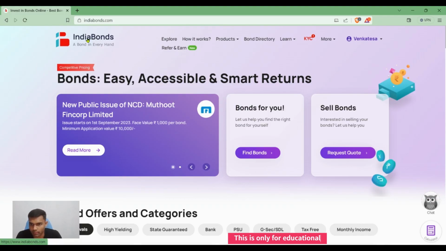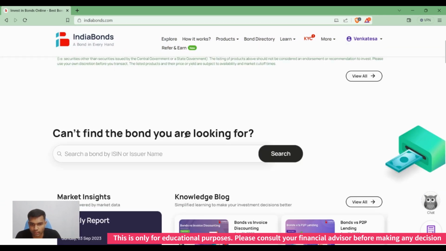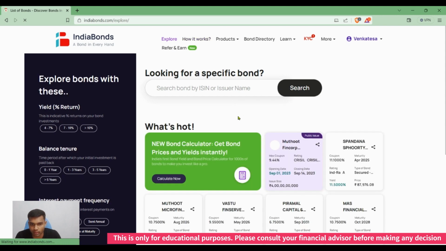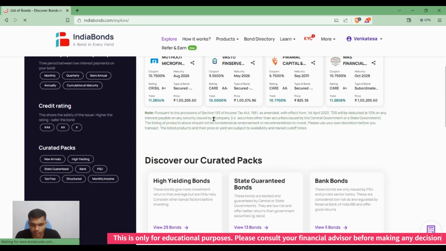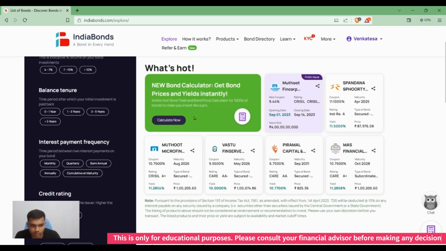For study purposes, let us look at this website, indiabonds.com. Indiabonds.com is a bond broker that offers a wide variety of information about bonds. In this, let us click Explore, and here the tabs are coming in. Now we can select whatever bonds we want.